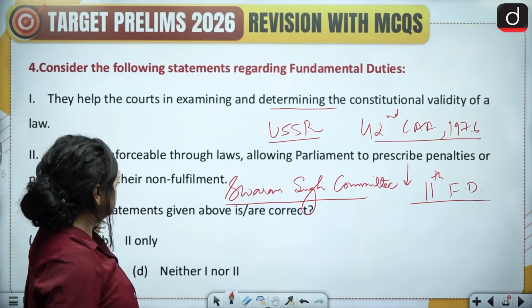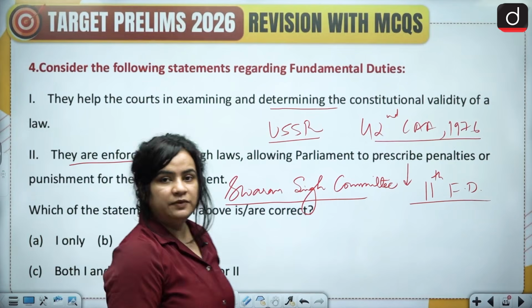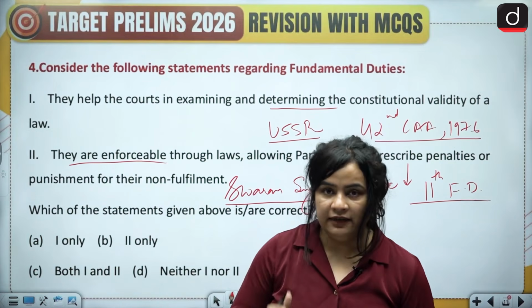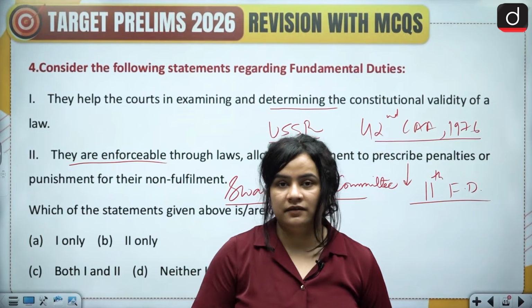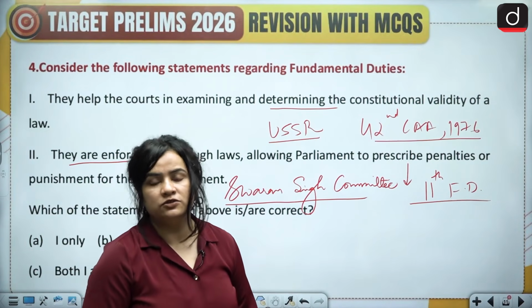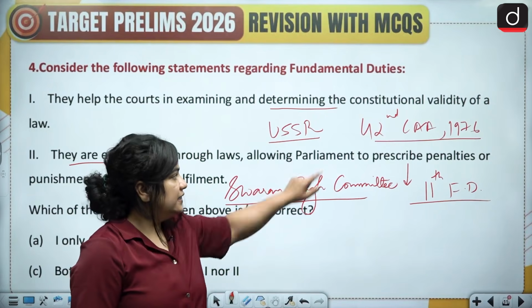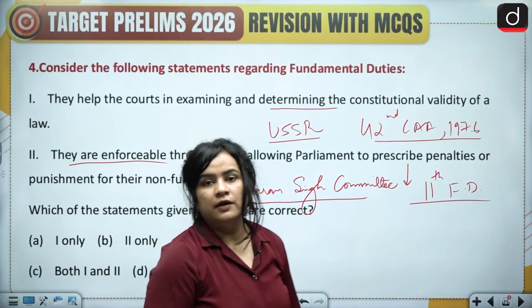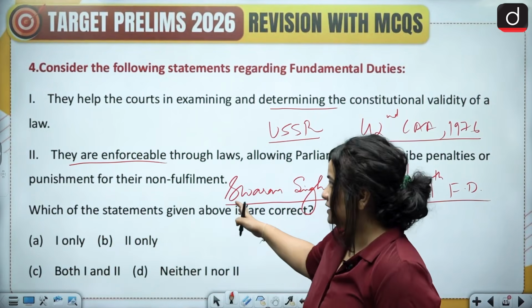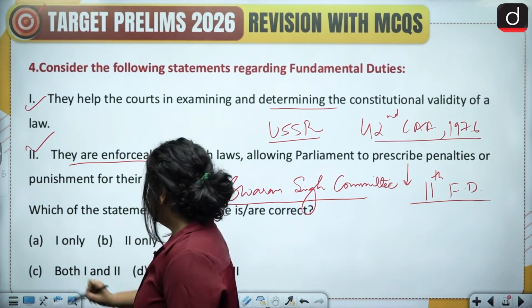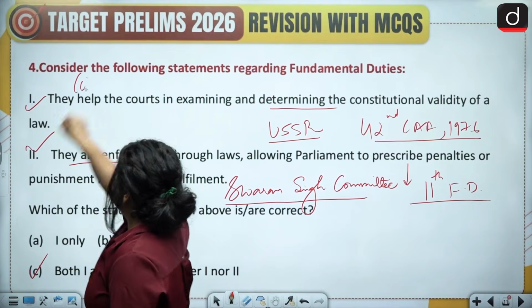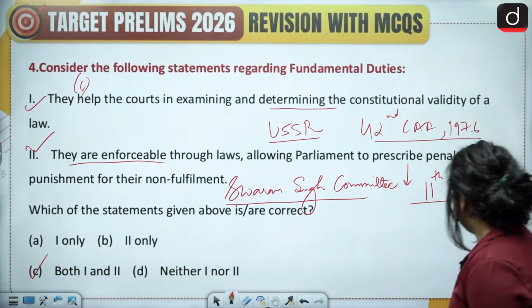And secondly, of course, they are enforceable through laws. If the Parliament passes a law mandating the observance of a fundamental duty, then the failure to do so may also invite penalty. So both these statements are correct, and therefore we have option C as the correct answer.